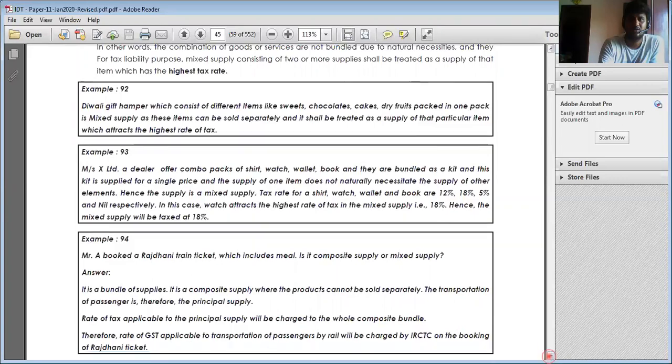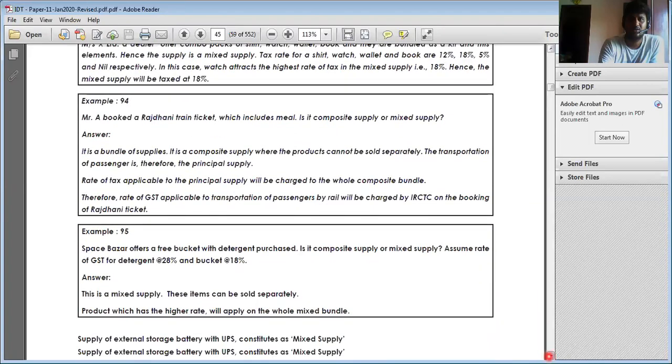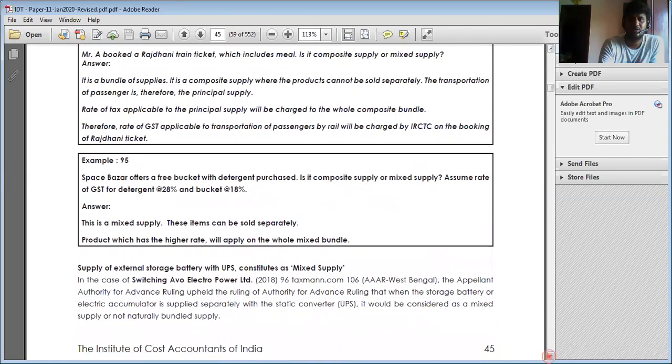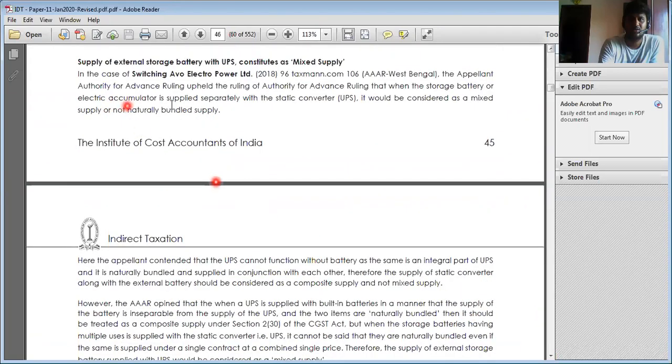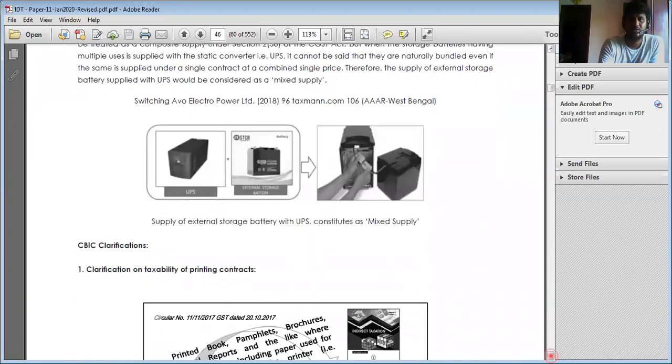So if there is a bundle of services and there is a principal supply, it is called what? Composite supply. When there is no bundle of services or no principal supply, then it is called what? Mixed supply. Battery with inverter: battery is a different supply and inverter is a different supply, both are not interlinked together, hence both are called what? Mixed supply. Hence the highest rate shall be taxable.